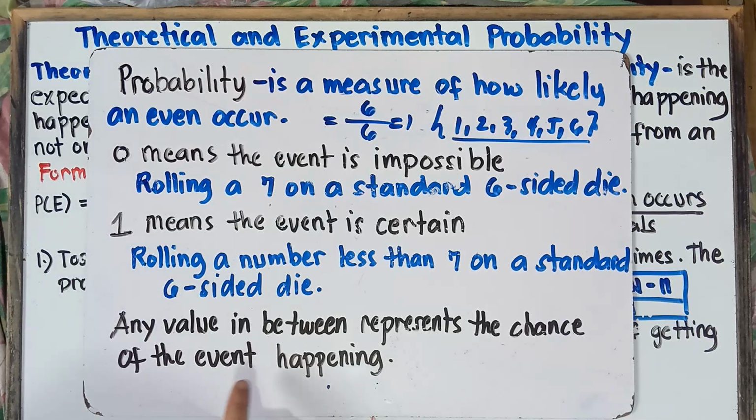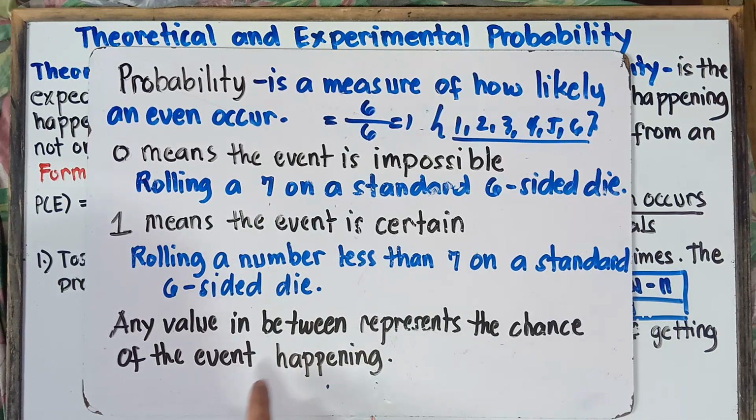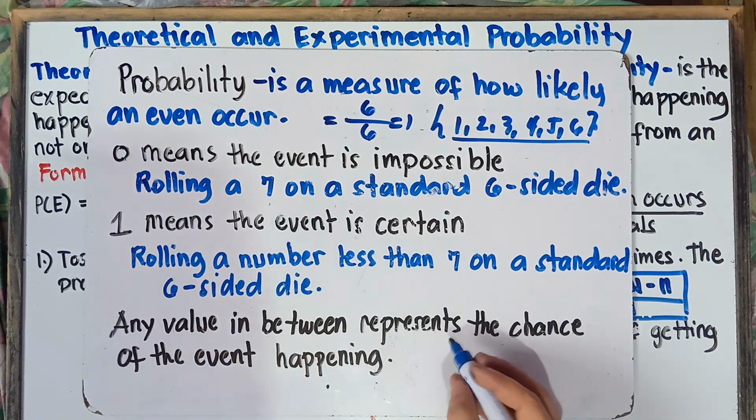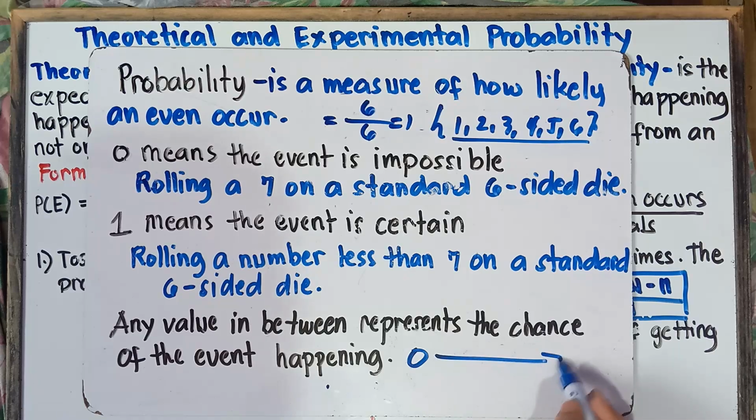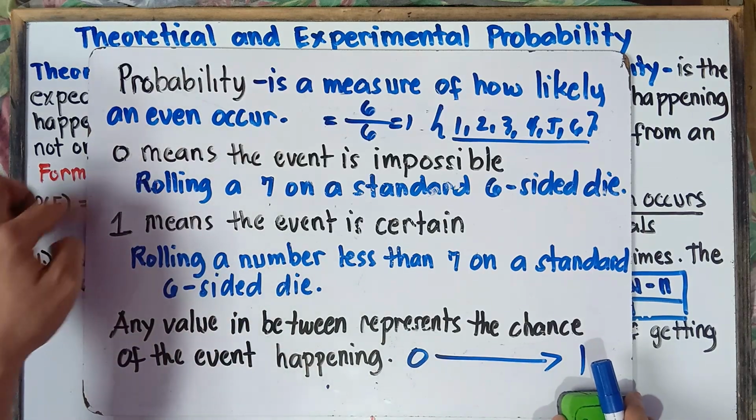Now, any value in between represents the chance of the event happening. Therefore, between 0 and 1 are all decimal numbers. Most of our answers with regards to probability are fractions, except for 0 and 1.